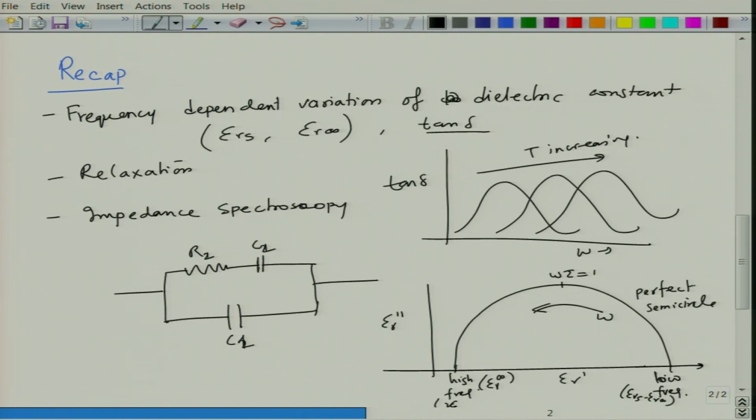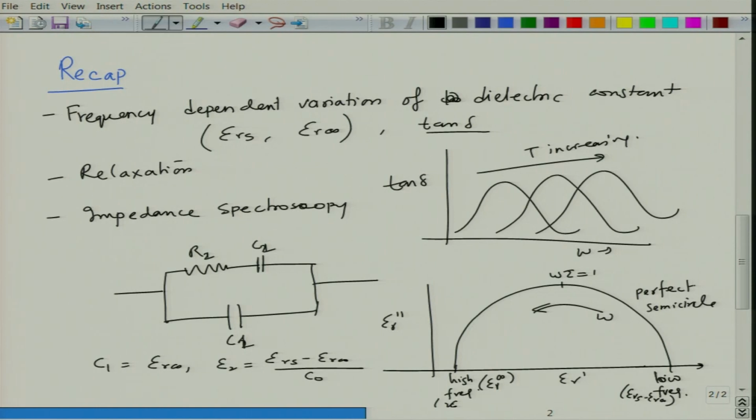That is what your contributions will be. If you work out C1 and C2, your C1 will be epsilon R infinity and C2 will be epsilon Rs minus epsilon R infinity, times C naught.